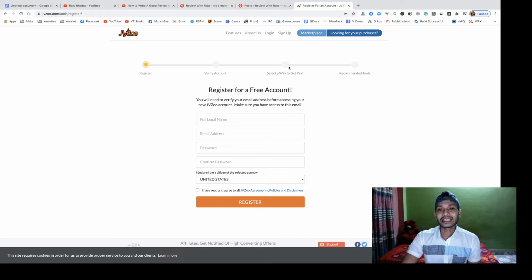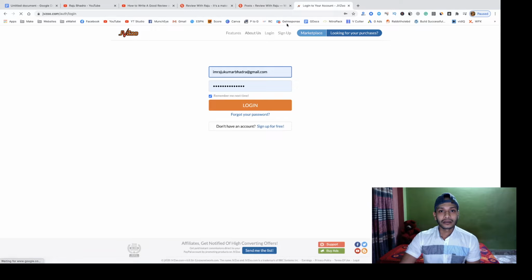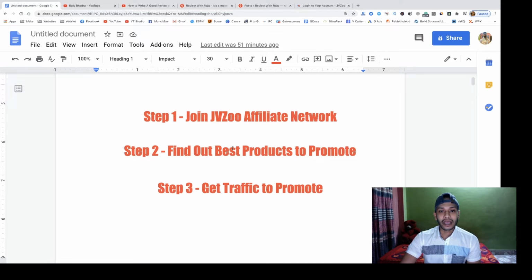Then select how you want to get paid, for which way you want to get your payments. Select PayPal or Payoneer or anything as you wish, and your account has been completed. So it's one of the simplest steps to start this JVZoo affiliate marketing. So after you register here, step number 2 is to find the best product to promote.